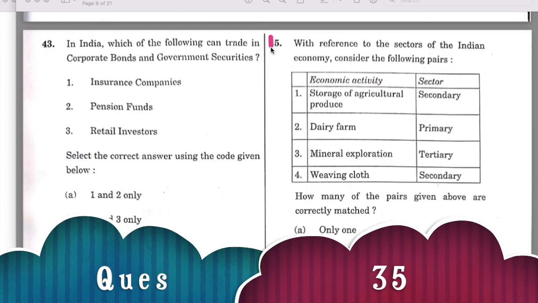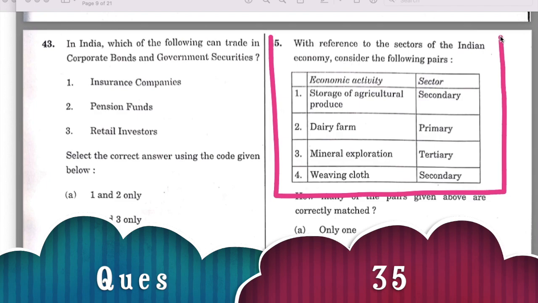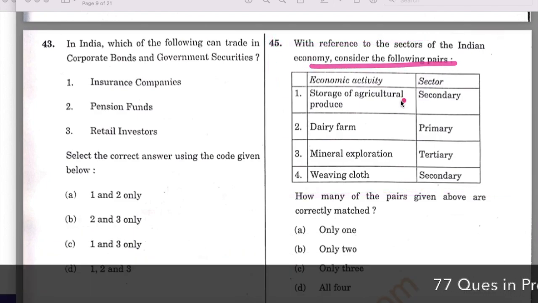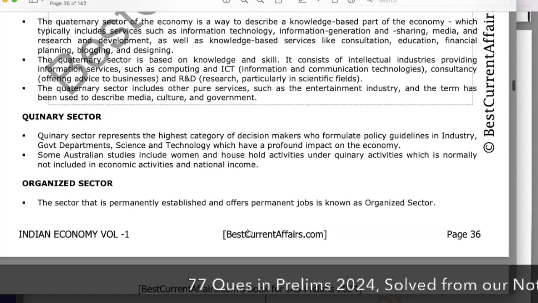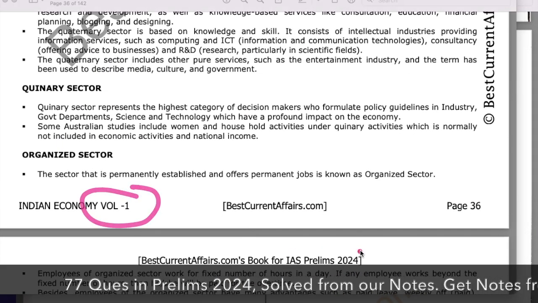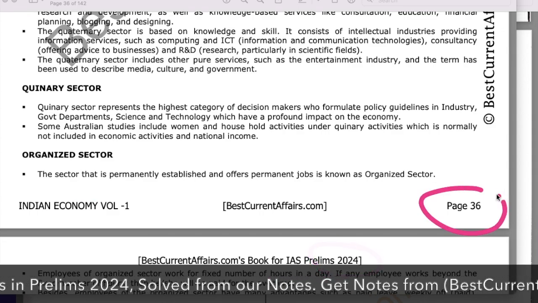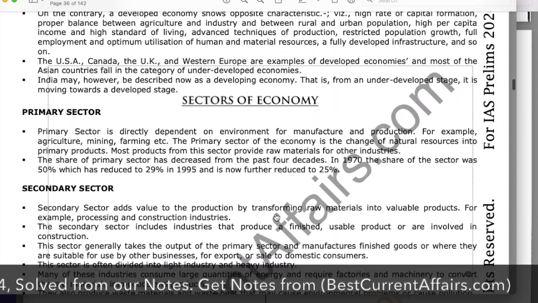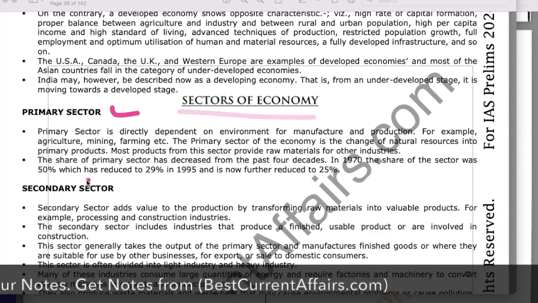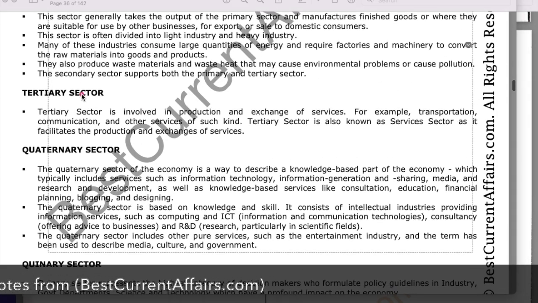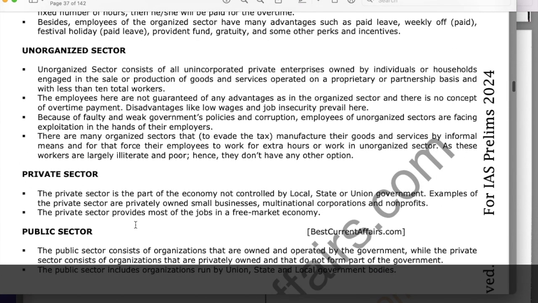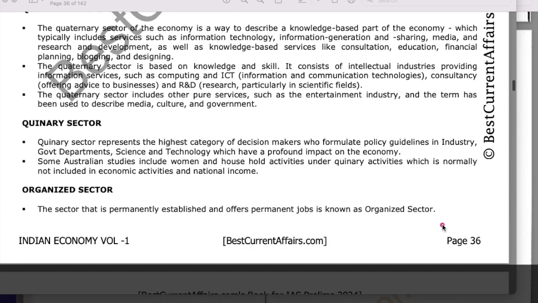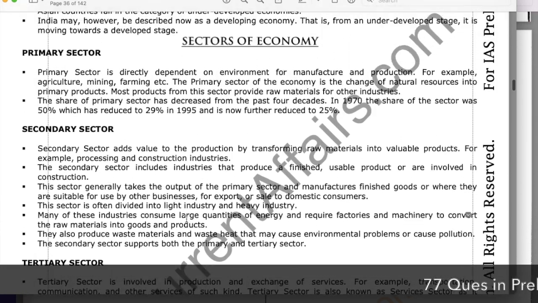Next question, with reference to the sectors of Indian economy, consider the following pairs of economic activities and sectors. Now see, this is our Indian economy volume 1 book for IAS Prelims 2024 on page number 36. Here we have mentioned all the sectors of economy: primary, secondary, tertiary, quaternary, quinary sector, organized sector, unorganized sector, public sector, private sector, etc. On page number 36 we have given these 3 sectors.